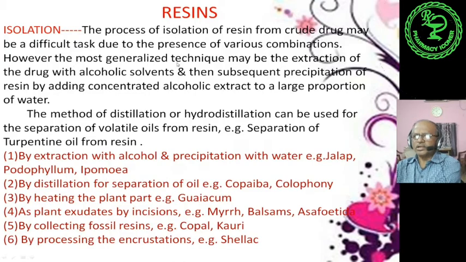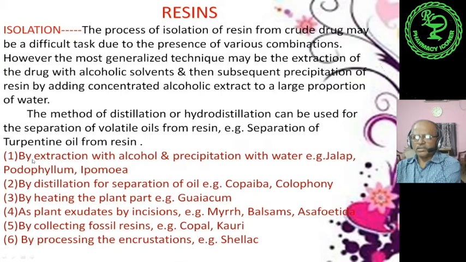However, the most generalized technique may be the extraction of the drug with alcoholic solvents. Then subsequently, the alcoholic extract is precipitated by adding a large proportion of water. Now there is the method of distillation or hydrodistillation. This is a general method for separating volatile oils from resins, for example separation of turpentine oil from resin.